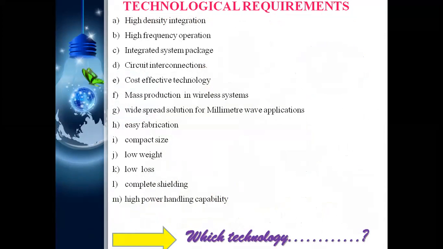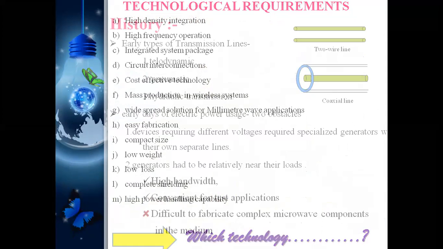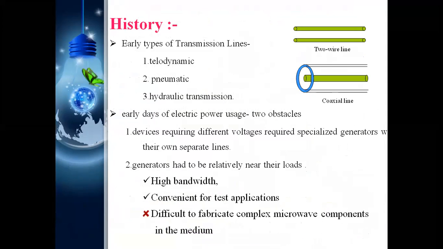And what are the requirements? High density fabrication, high frequency operation, integration of the systems and circuits, cost effective mass production, and easy fabrication, compact size, low weight, low loss, complete shielding, and high power capability. So which technology is suitable to design all this? And what are the previous technologies?